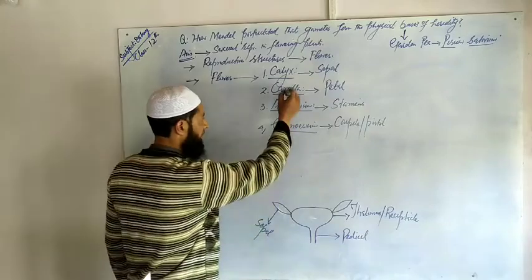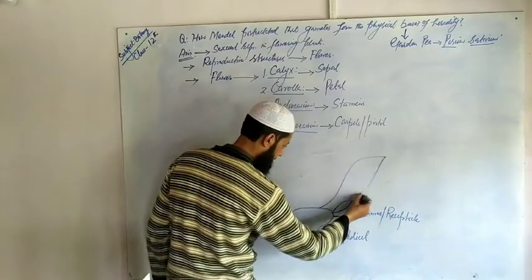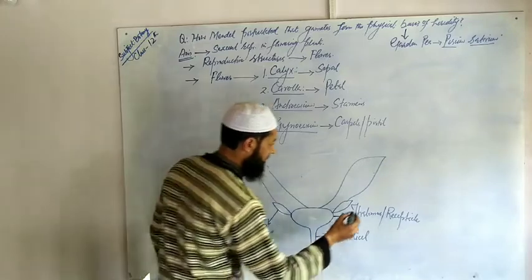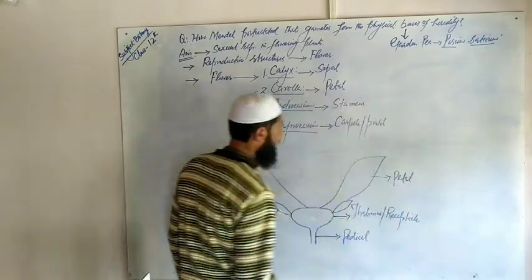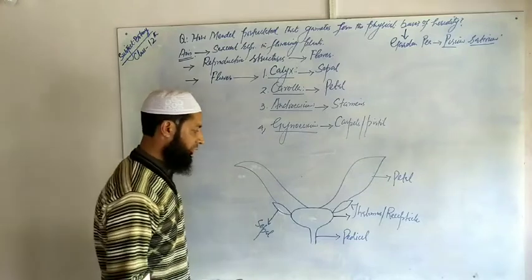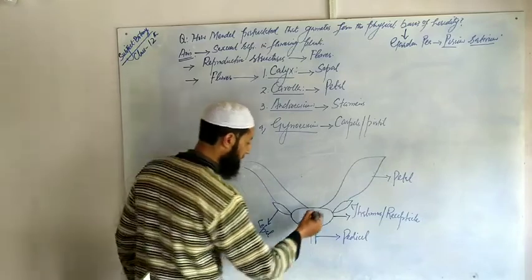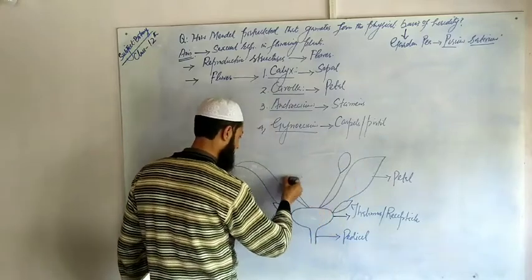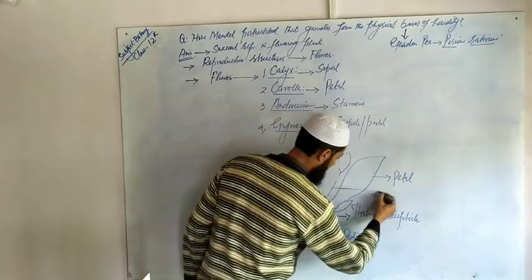It is followed by the second whorl, in the form of the structure called petal. It's again a large, usually colored, fragrant structure. Then the third whorl of the flower arises in the form of elongated structures having a lobed structure at the top. It's called stamen.